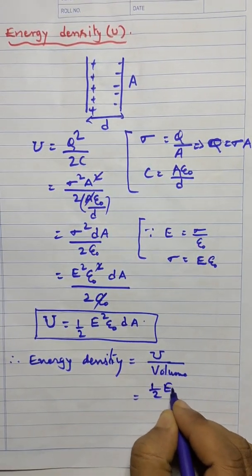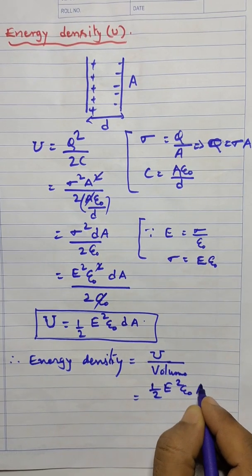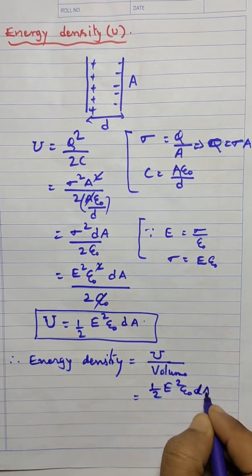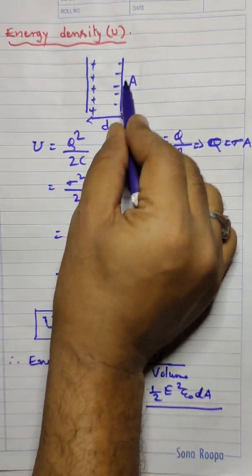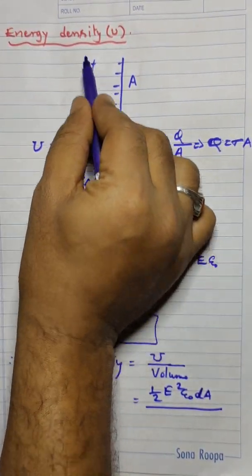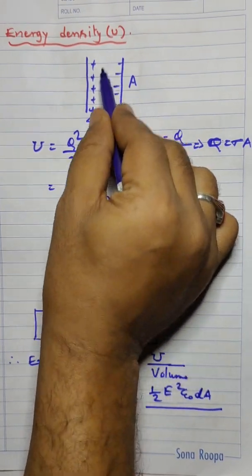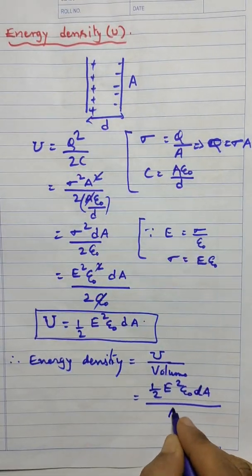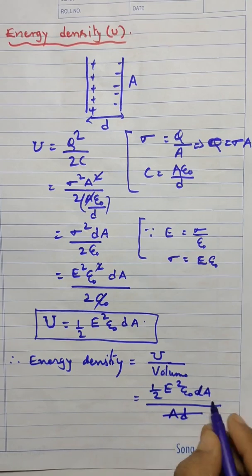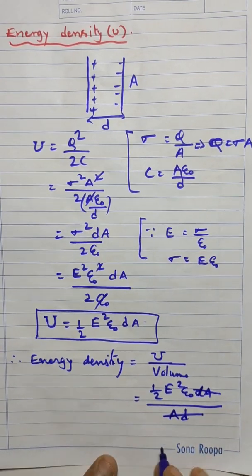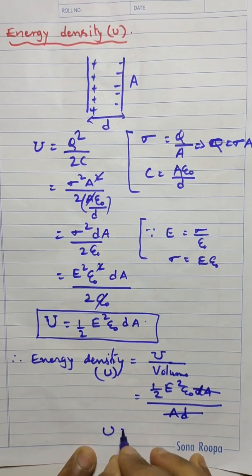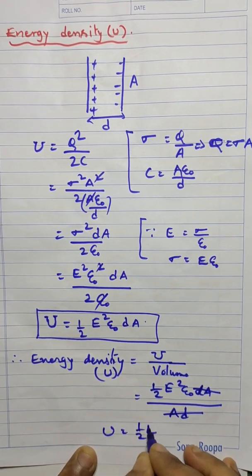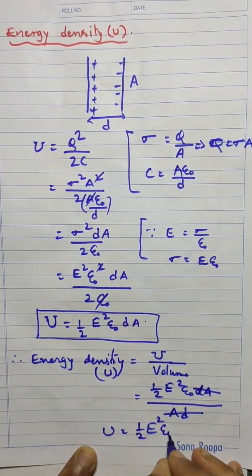Half E square epsilon naught d into A, whole divided by the volume of this capacitor, that is area into d, that means A into d. This A d will get cancelled. So finally energy density, that is small u, is equal to half E square into epsilon naught.